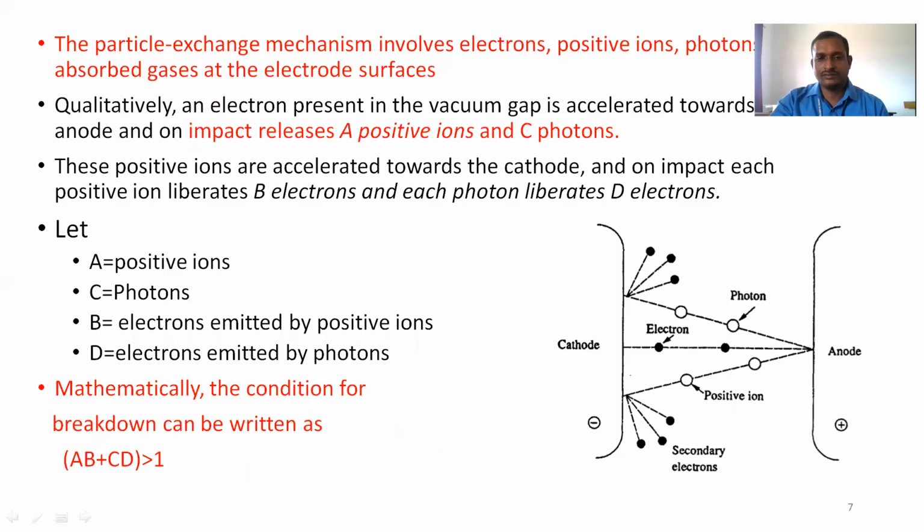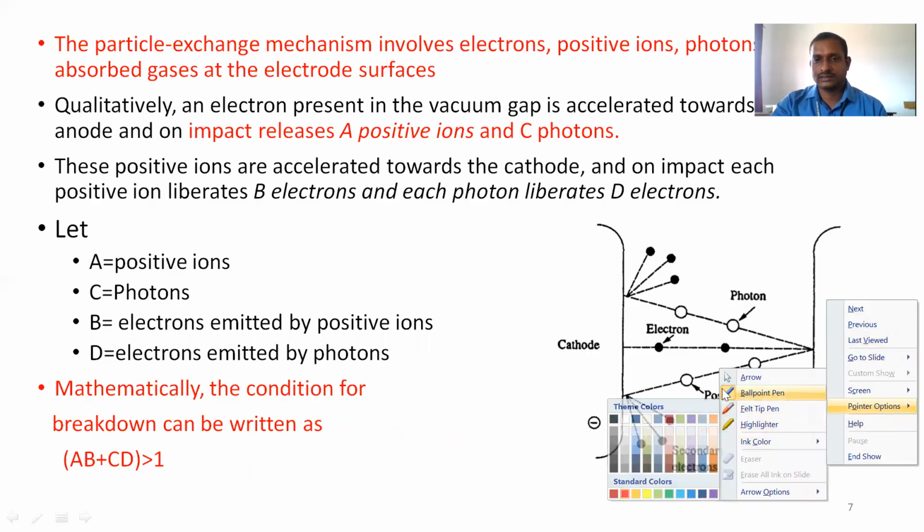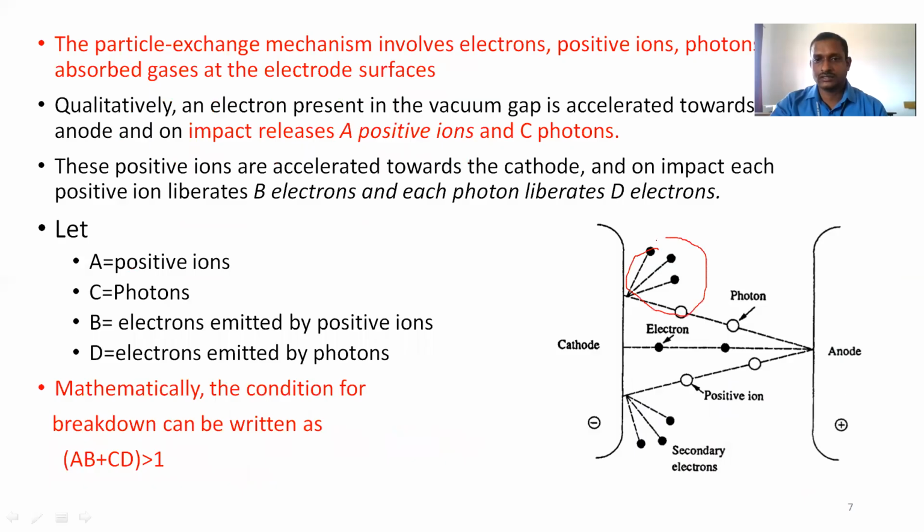This mechanism involves electrons, photons, positive ions, and adsorbed gases at the electrode surfaces. Initially, an electron is emitted from the cathode surface.